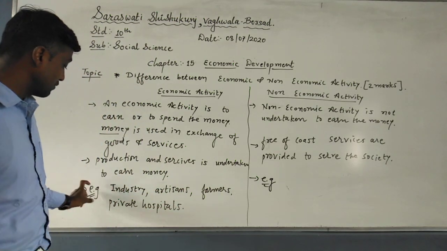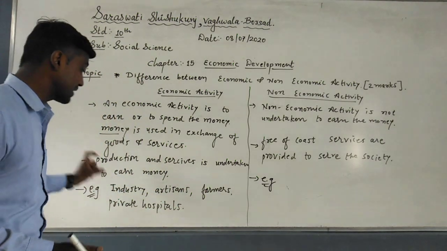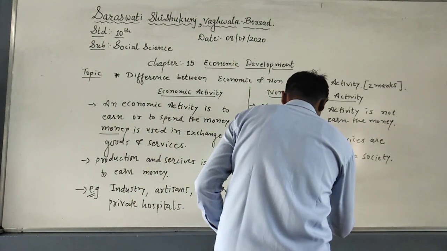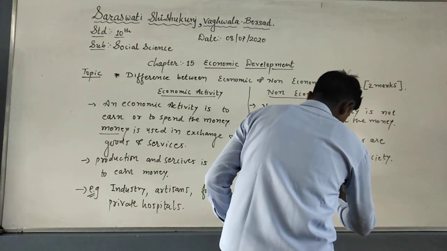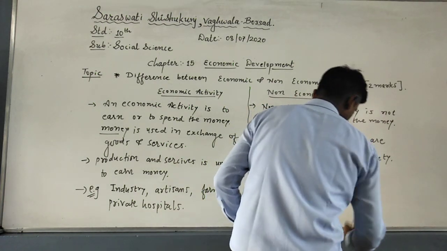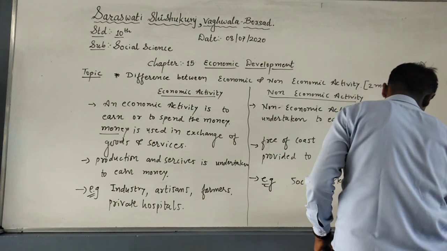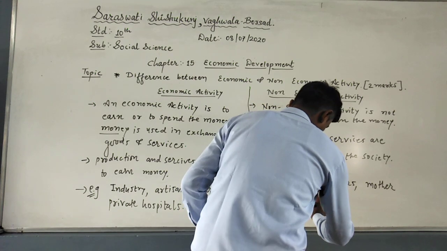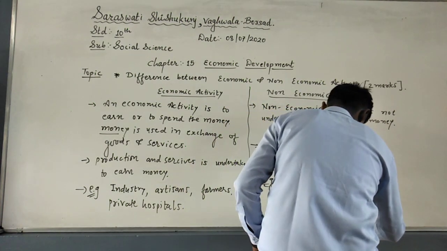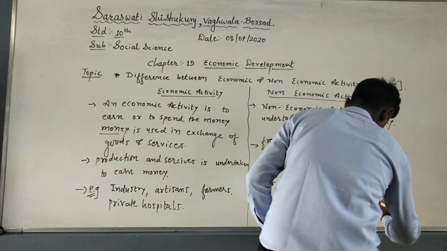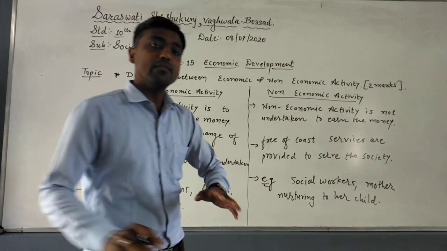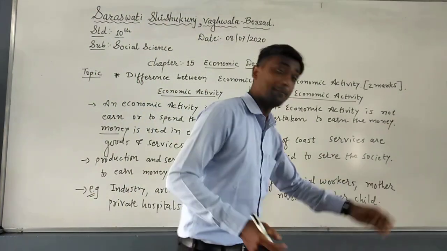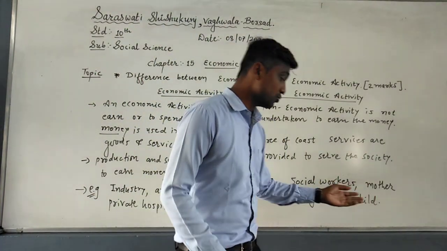So that is the last thing that we have discussed, the examples of it. Now the examples for non-economic activity are very simple: social workers, and a mother nurturing her child. You just see that social workers never ask for money for doing the services. And the second one is the best example, a mother nurturing her child.